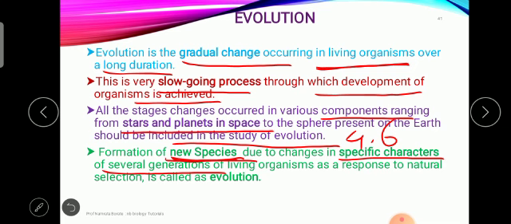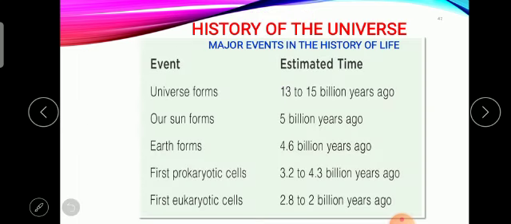As you have already studied the mutation theory which was put forth by Hugo de Vries. That is the formation of new species due to a change in specific characters, म्हणजे विशिष्ट characteristic मध्ये बदल झाले over several generations of living organisms as a response to natural selection. निसर्गाने कोणाला सिलेक्ट केलेला आहे? Okay, that is called evolution.